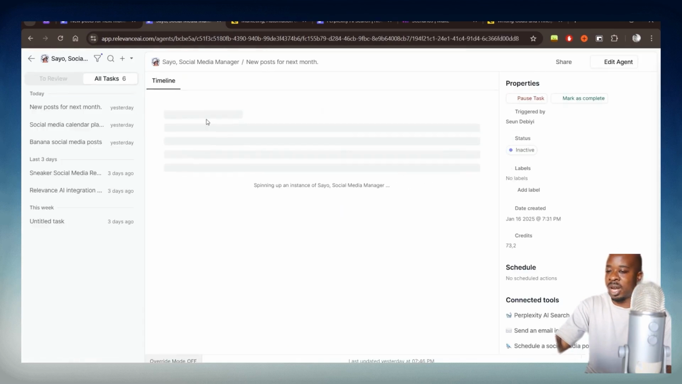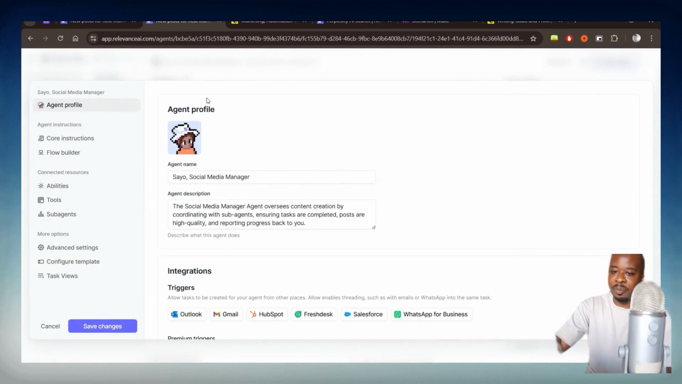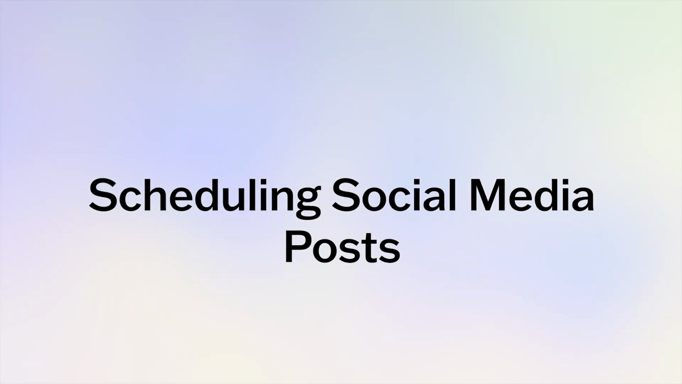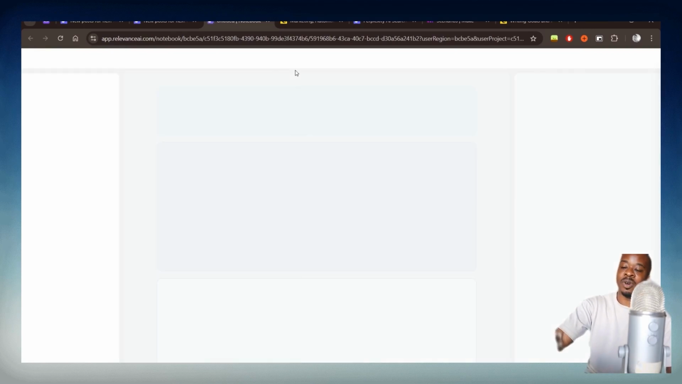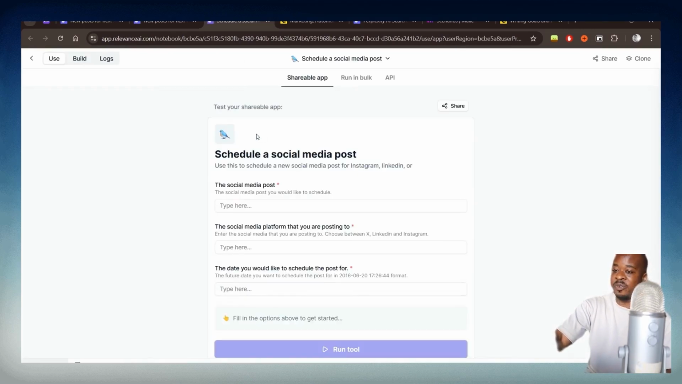All right, so now we'll have a look at the other tools, the remaining tools. Then we have the schedule or social media post tool. So this one was a little bit more in depth, and that's because Relevant AI doesn't have any integration with any social media schedulers native. So what I did was I actually integrated Relevant AI and this particular tool with Buffer. And that's because Buffer will give us the power to schedule our social media posts how we want. So I'll show you how to do that.